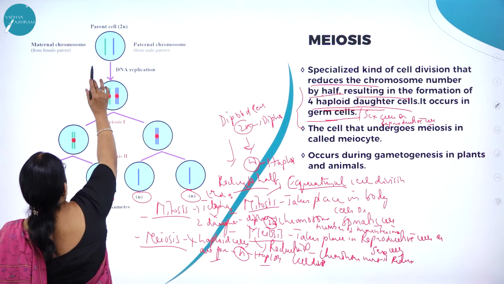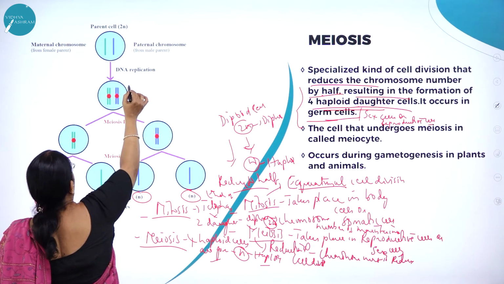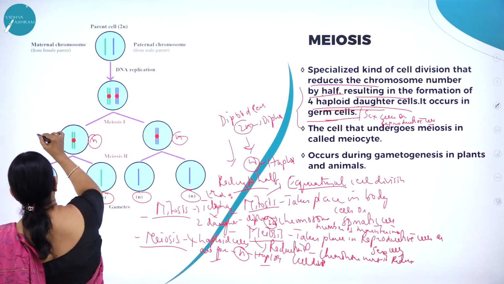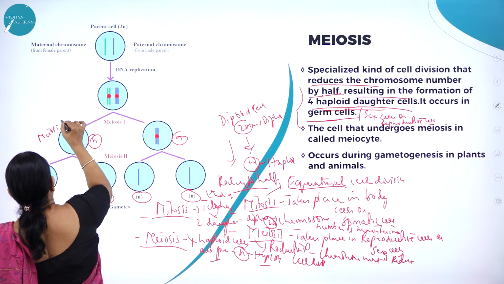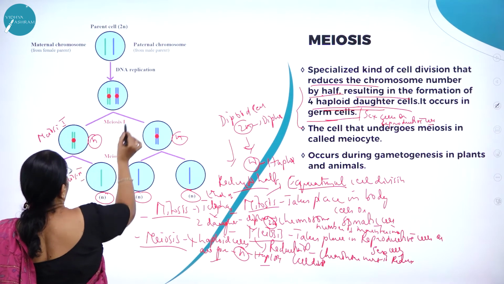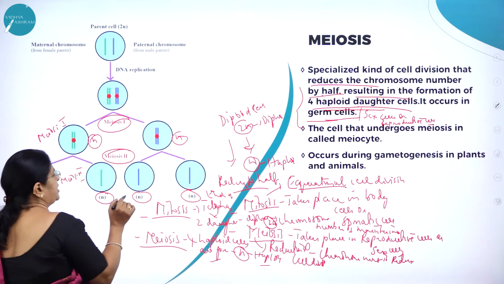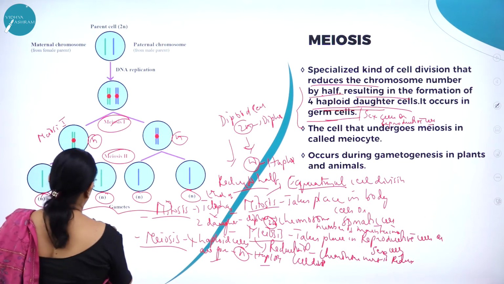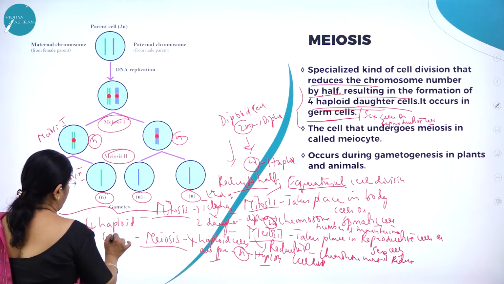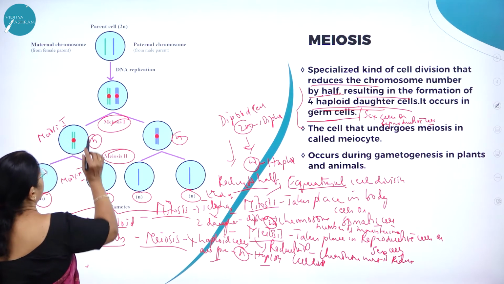Here you can see the parent cell is 2n, then it will be reduced to n. And again it will go through meiosis 1 and meiosis 2. Here you can see meiosis 1 and meiosis 2 taking place. So at the end we have 4 haploid cells.